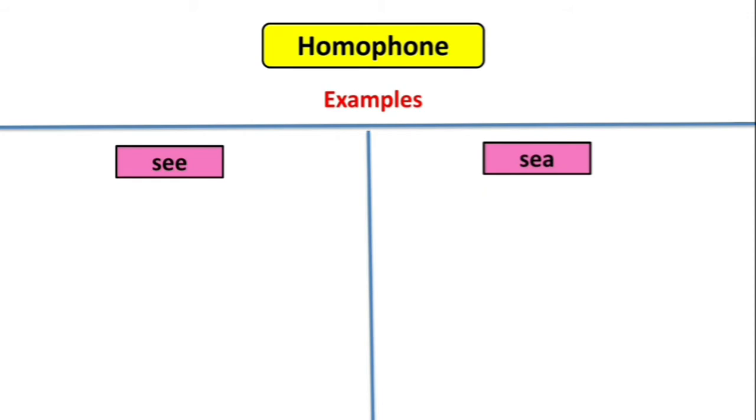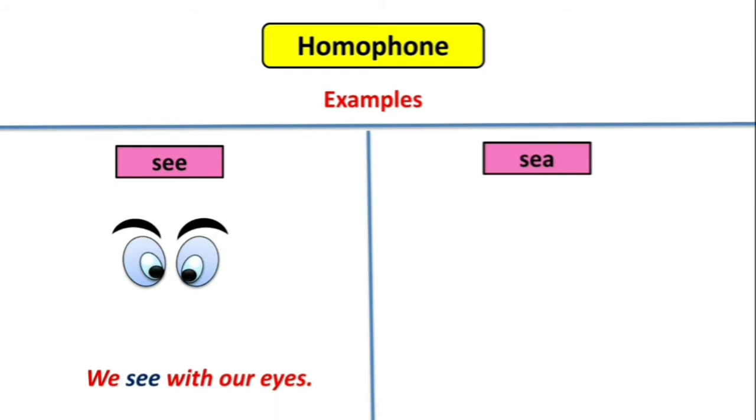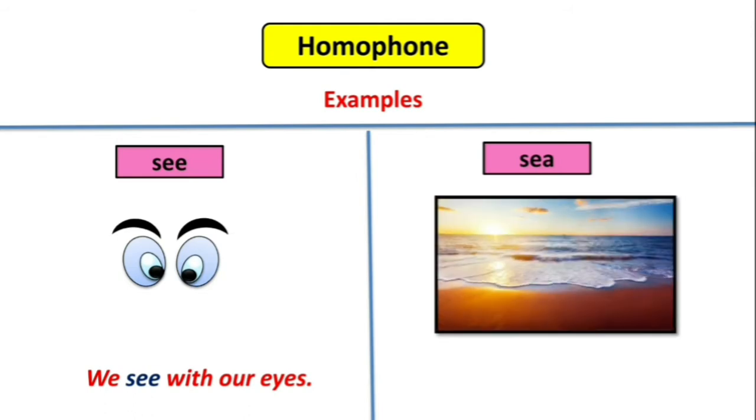SEE means to watch with eyes. Let's look into a sentence example. We see with our eyes. Now let's look into totally different meaning of the second word, which is SEA. Look at this picture of sea, children. Now let's look into a sentence example. Sham lives near the sea. Now here you can see totally different meanings of two words, which sound the same but have different spellings and meanings. So they are called homophones.